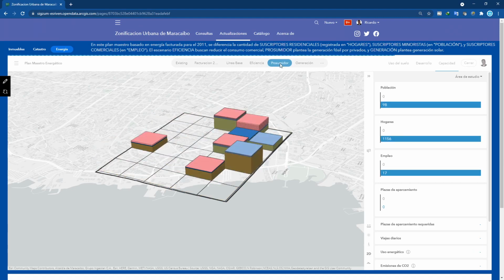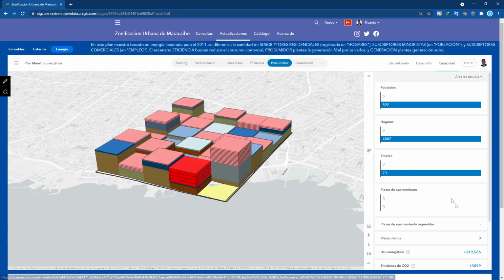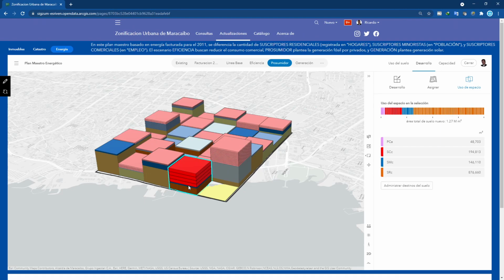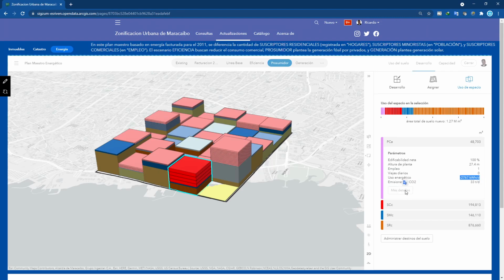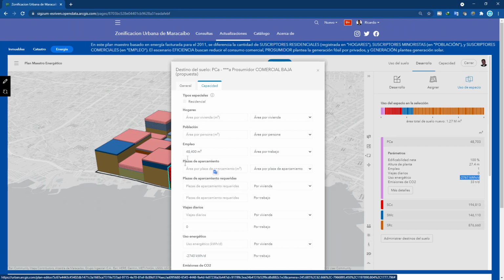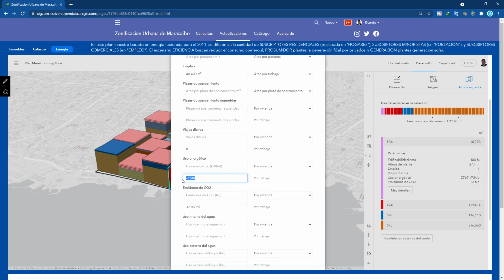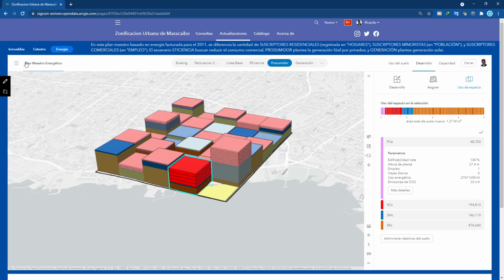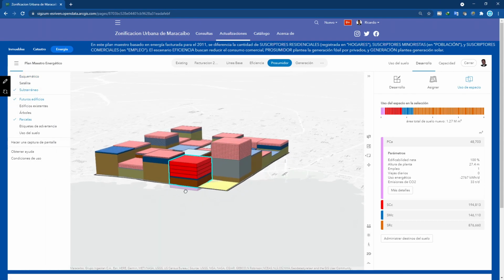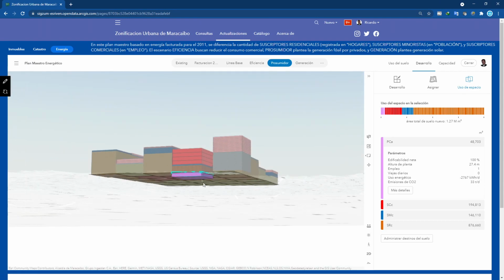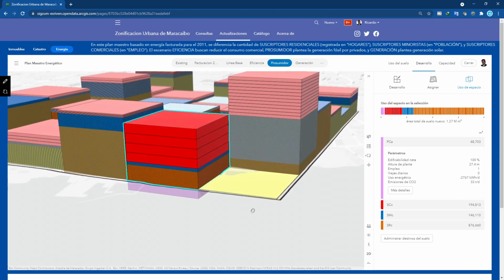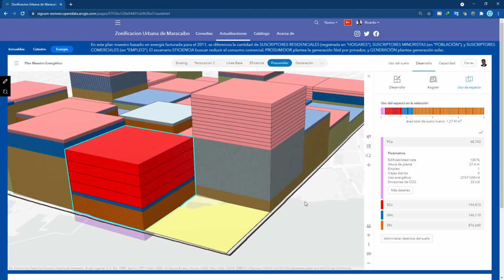Another scenario considers incorporating prosumers. In this cell with a 5-star hotel, we have no reduced average consumption, but rather a fossil generation has been incorporated to compensate part of the power demand. We created a special space use type with a negative energy index, which compensates the positive coefficient of other uses in the cell. This compensatory character is appreciated with enabling the underground view, where generation is seen as a purple prism below the Earth.